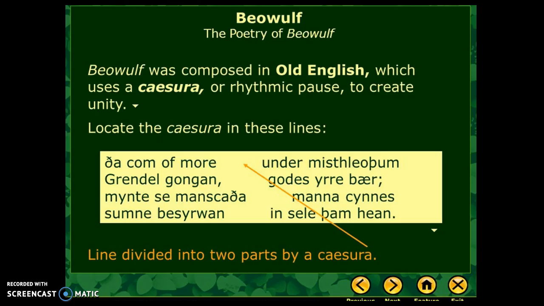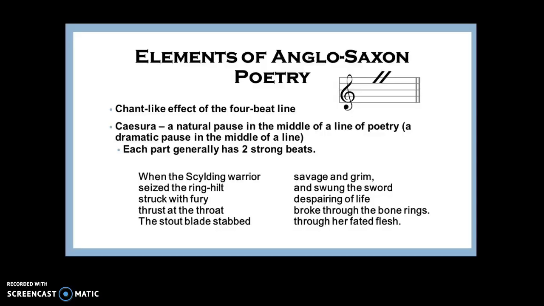We are going to read a translation, and the caesuras will still be located in them. So let's take a look here. Thank goodness this one's translated. And let's look at how it's used in this part of Beowulf. "When the Scylding warrior, savage and grim, seized the ring hilt and swung the sword, struck with fury, despairing of life, thrust at the throat, broke through the bone rings, the stout blade stabbed through her fated flesh."